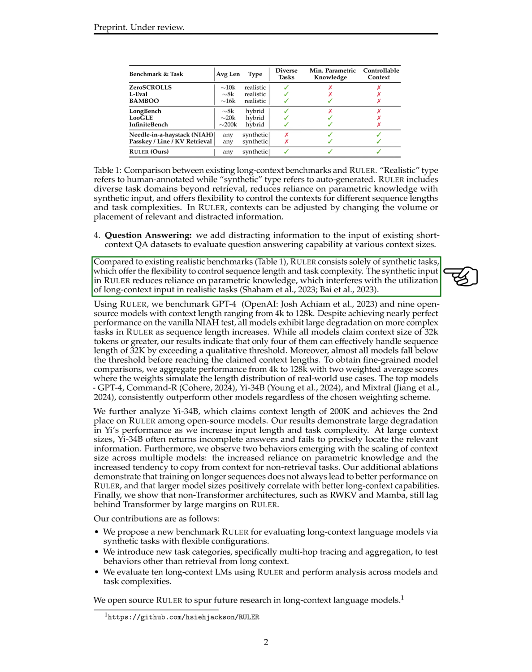We evaluated 10 different long context language models using Ruler, ranging from context lengths of 4K to 128K tokens. Despite achieving high scores on basic tasks like the needle-in-a-haystack test, all models showed a significant drop in performance as the complexity of tasks and sequence length increased. Only 4 models were able to effectively handle a sequence length of 32K tokens or more, surpassing a certain quality threshold. Among the models tested, GPT-4, Command-R, Yi-34B, and Mixtral consistently outperformed others, regardless of the weighting scheme used for